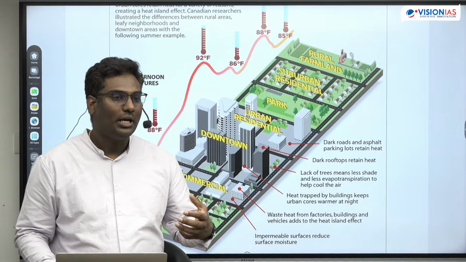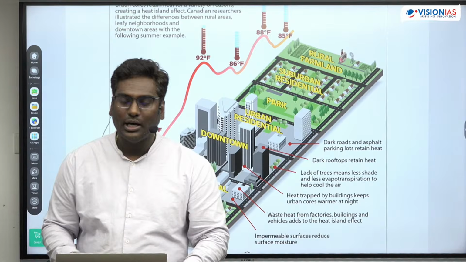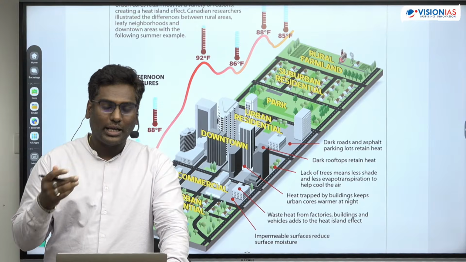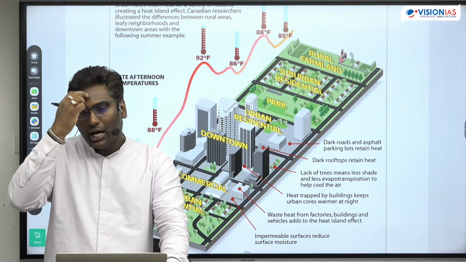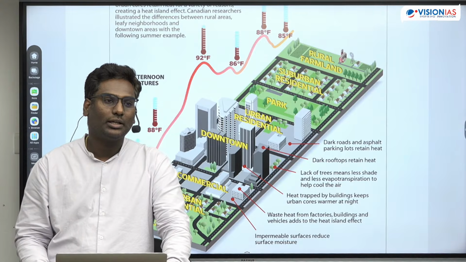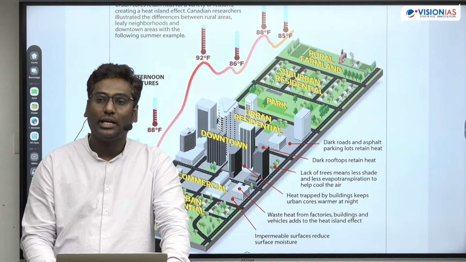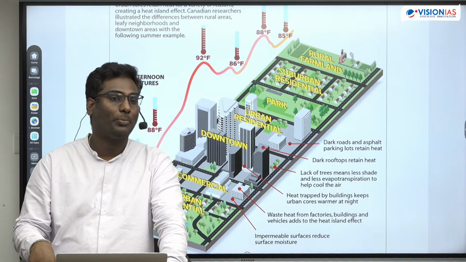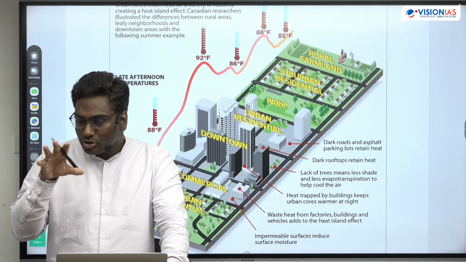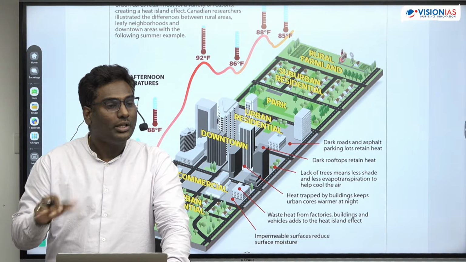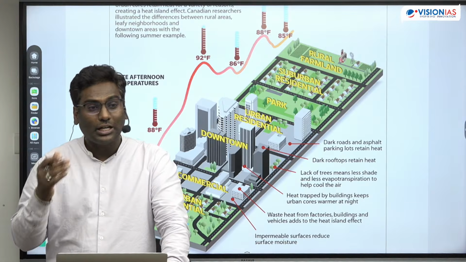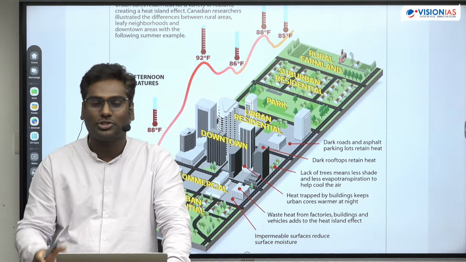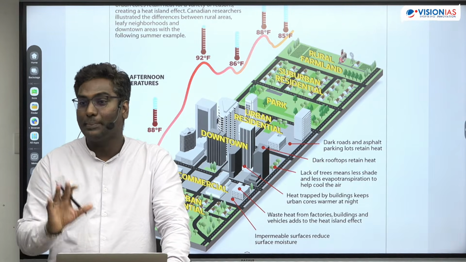So it is trapped. And secondly, one more important thing that you can see is the air pollution, I just told you. Apart from that, one more important aspect is, earlier there used to be greenery, and greenery used to result in evapotranspiration. That used to create a cooling effect. Now greenery is cut. That cooling effect is not there. So that also adds to the temperature. Best example, Bangalore city. Okay, best example is Bangalore city.